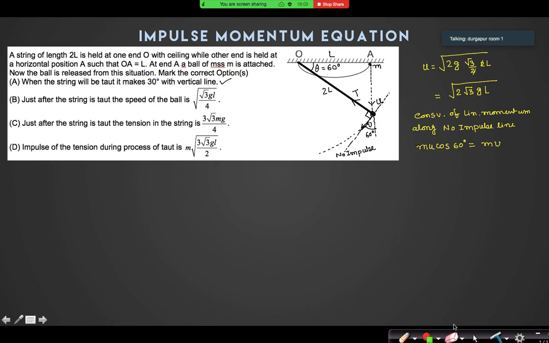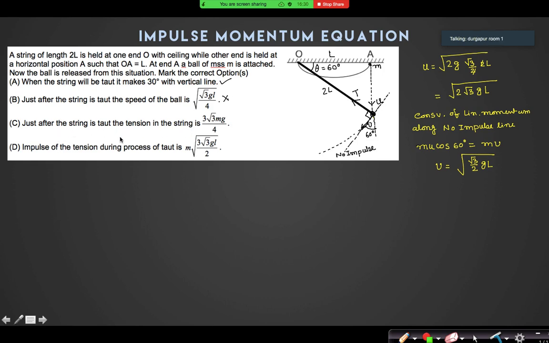This is the conservation of momentum along the no impulse line. From there, what is the velocity v that we can calculate? It's u by 2, which means root 3 by 2 gl. Yes or no? Yeah. So this is the wrong option.